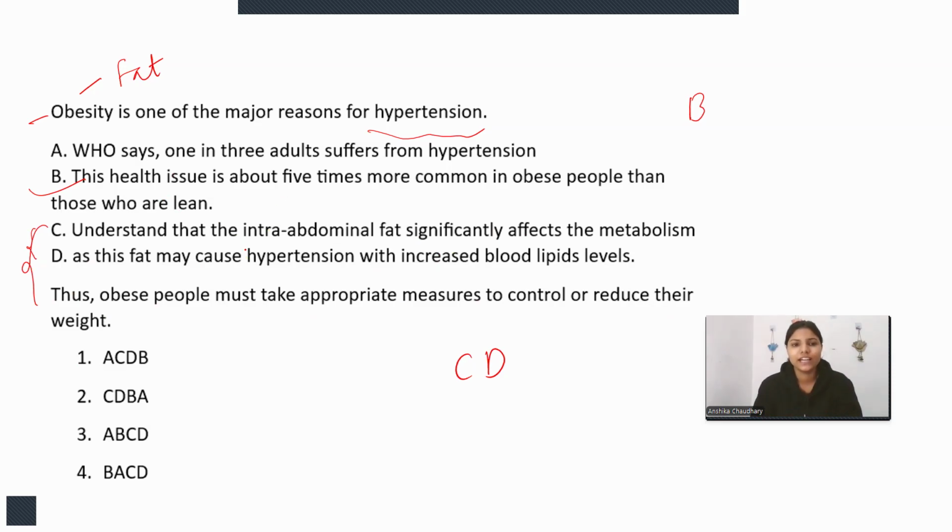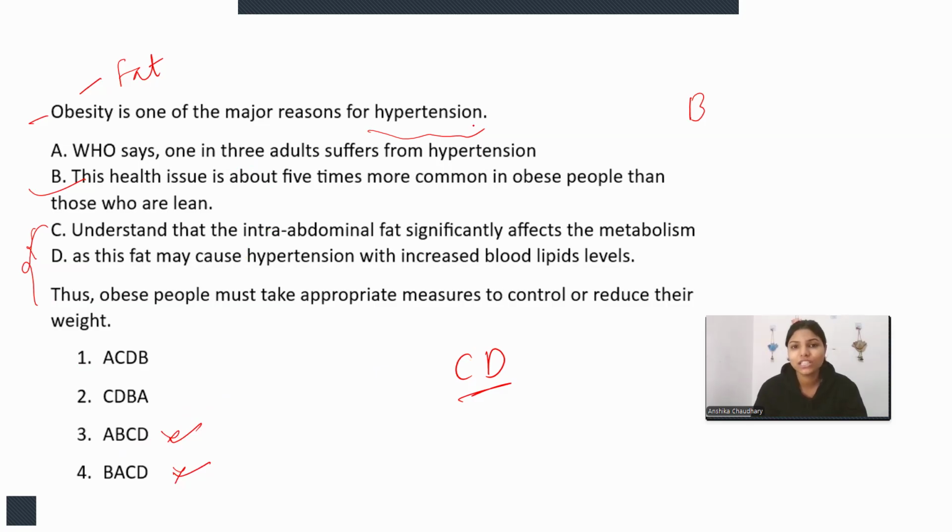So if we say that CD will come together, the answer will be either 3 or 4. So the answer would be either ABCD or BACD. So let's again try to format these sentences.